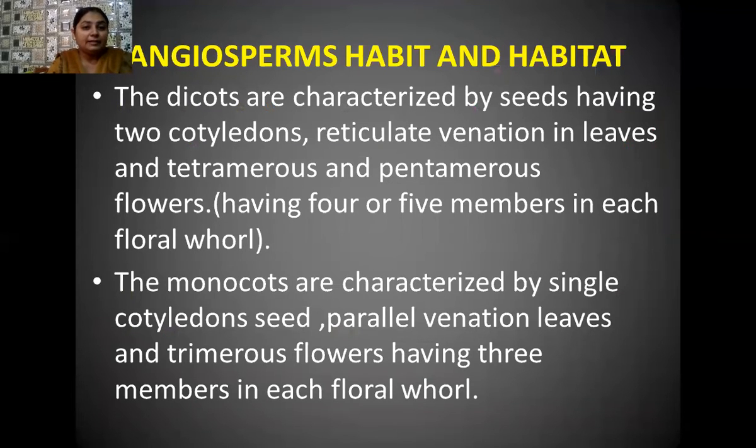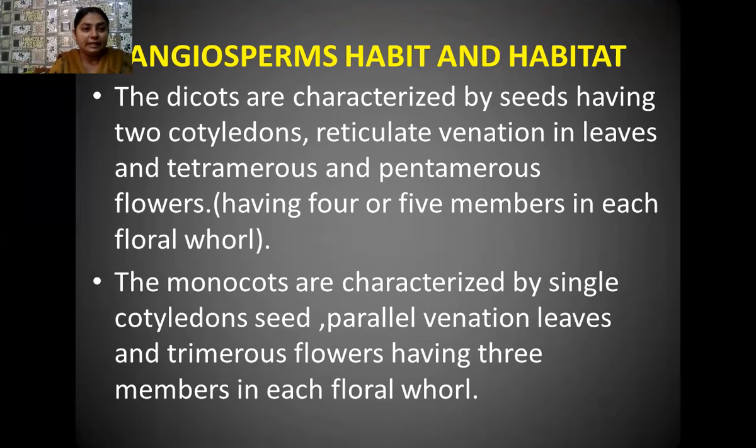Students, among the dicot plants, the dicot plants have seeds having two cotyledons. And if you see their leaves, then their leaves have reticulate venation. That means there is a main vein, which is known as the midrib. And from this midrib, many secondary and tertiary veins arise.